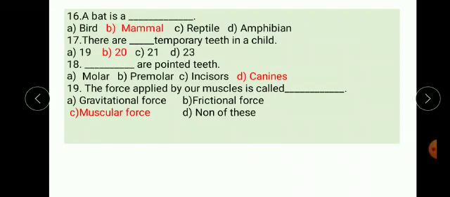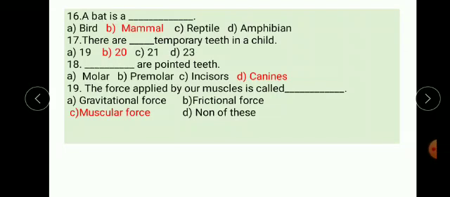Next one. There are dash temporary teeth in a child. Options are 19, 20, 21 or 23. The correct option is 20. There are 20 temporary teeth in a child.